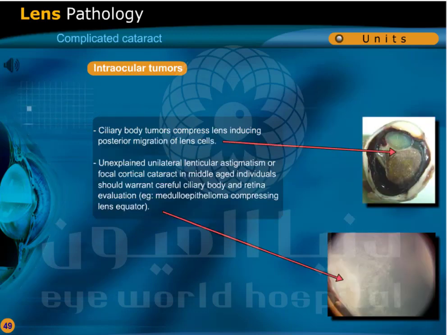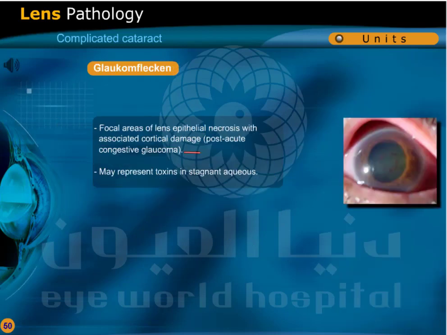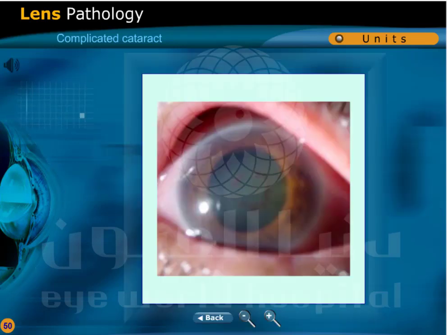Intraocular tumors: ciliary body tumors compress the lens, inducing posterior migration of lens cells. Unexplained unilateral lenticular astigmatism or focal cortical cataract in middle-aged individuals should warrant careful ciliary body and retina evaluation, as in medulloepithelioma compressing the lens equator.